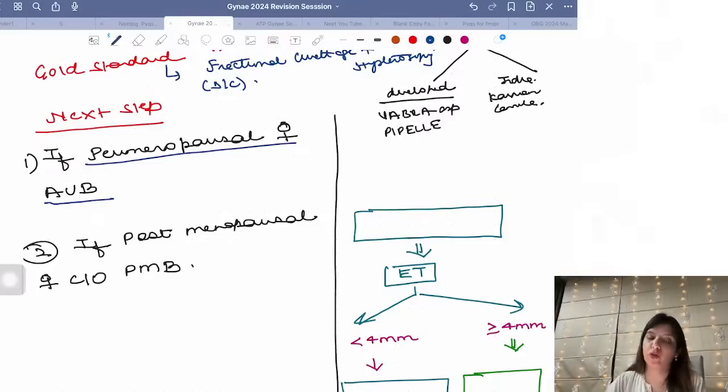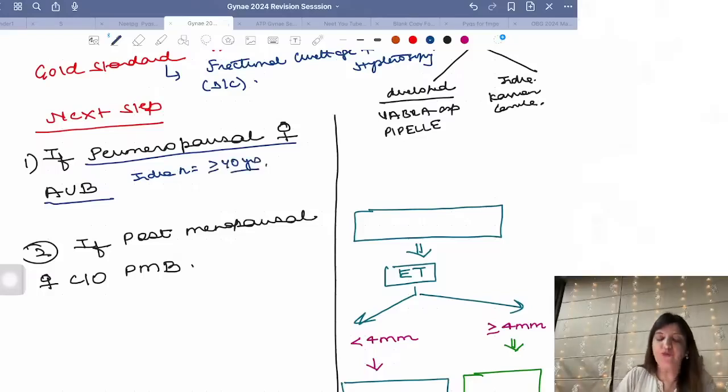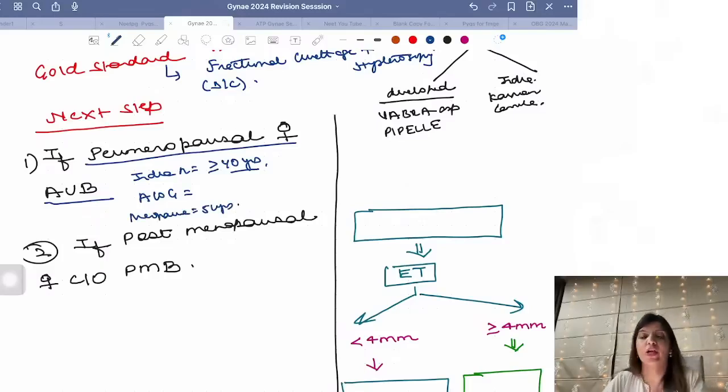now what is the age group of a perimenopausal female? According to Indian standard, please remember, perimenopause is 5 years before menopause. In India, the age of menopause is 47 years. So 5 years before menopause becomes roughly more than 40 years. Any female who's more than 40 years is perimenopausal in India. Whereas according to ACOG, American College of Obstetricians and Gynecologists, in developed countries, the age of menopause is 51 years. So 5 years before that becomes 45 years.